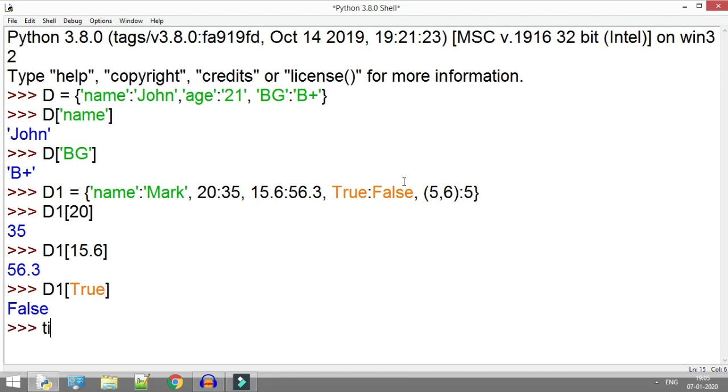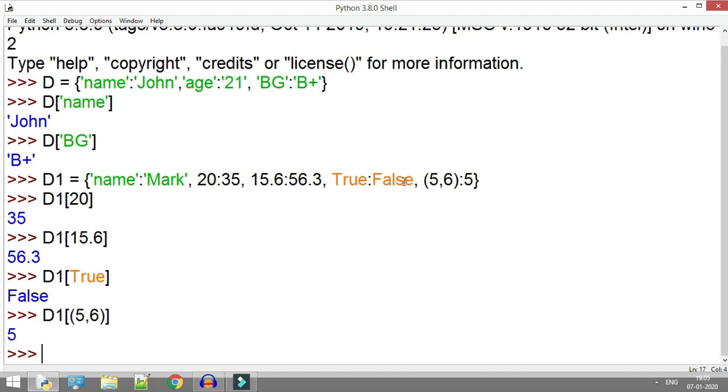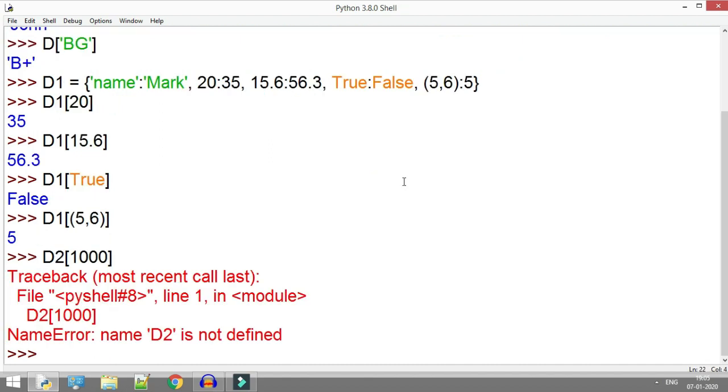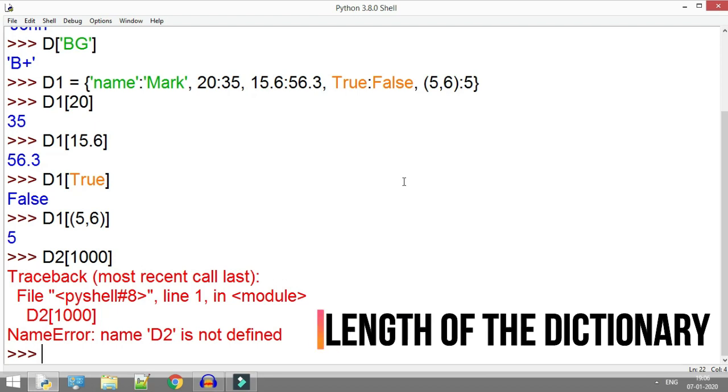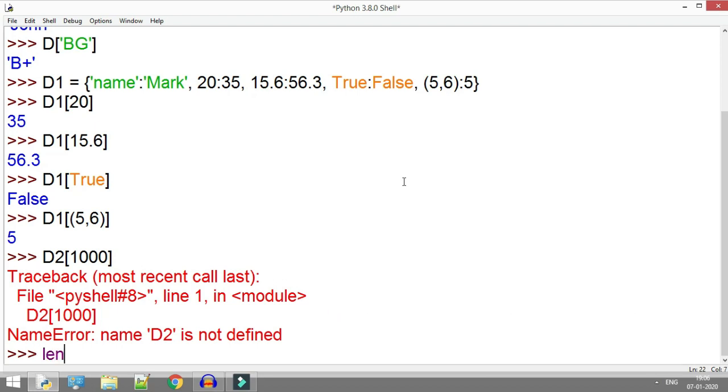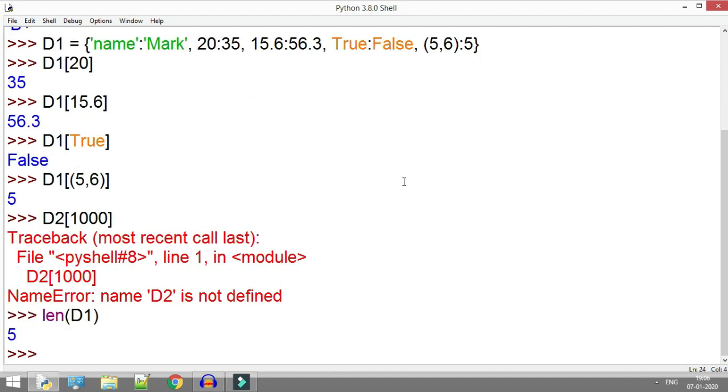Similarly, if I want to access the value of the tuple key, here I use the key (5, 6), then it shows the value 5. If I use an unknown key, then it gives an error. If I want to know the length of the dictionary, then I use len and pass the dictionary, and it shows the length of the dictionary, which is 5.